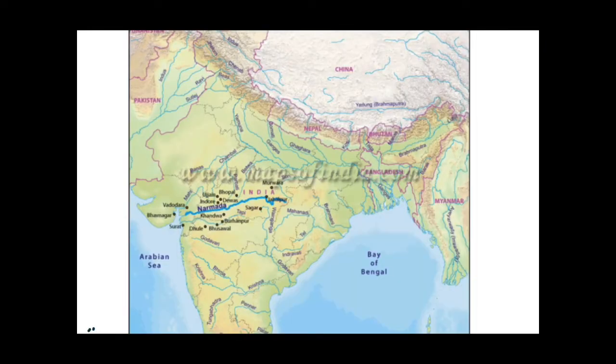Now you can see the Narmada river on this map. It is originating from Madhya Pradesh, from Amarkantak plateau, and it passes through the state of Madhya Pradesh. Then a minor portion of it lies in Maharashtra and then in Gujarat, and it flows into the Gulf of Cambay and at last into the Arabian Sea. So this is the west flowing major river.